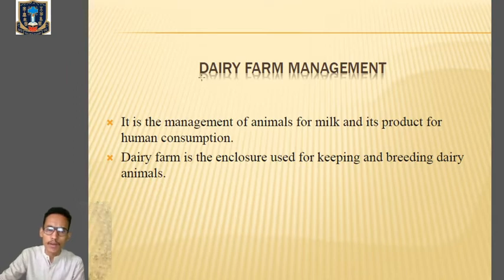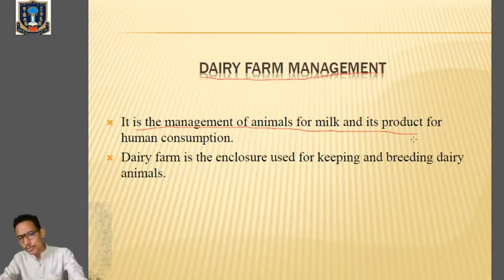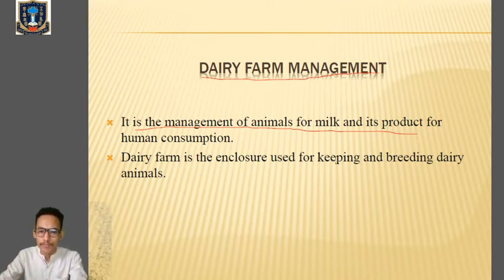So all of you have heard of the dairy farm, where the animals are mainly reared and groomed to obtain milk and milk products for human consumption. Okay, so dairy farm management, page number 527, is the management of animals for milk and its products. Clear? So in dairy farm, we are managing the animals which give milk and the milk products which are used for human consumption. Clear? So dairy farm is the enclosure used for keeping and breeding dairy animals.